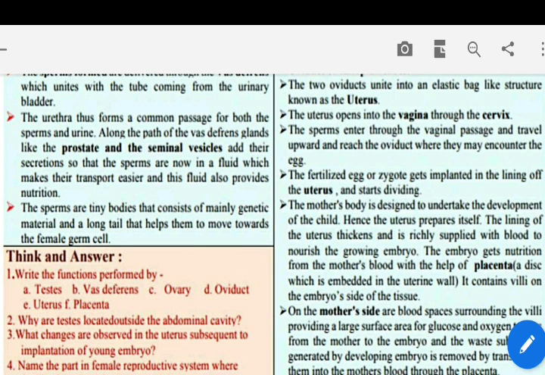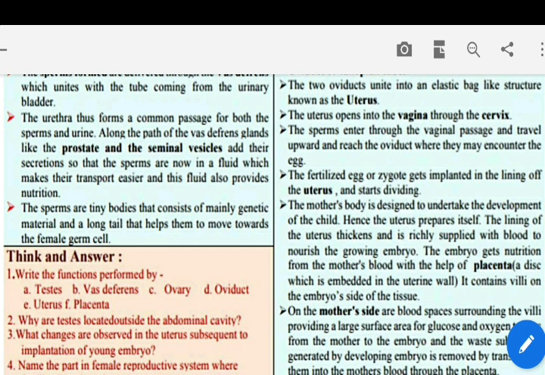The mother's body is designed to undertake the development of the child as the uterus prepares itself. The lining of the uterus thickens and is richly supplied with blood to nourish the growing embryo. The embryo gets nutrition from the mother's blood with the help of the placenta, a disc which is embedded in the uterine wall.